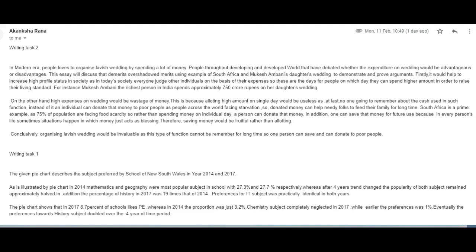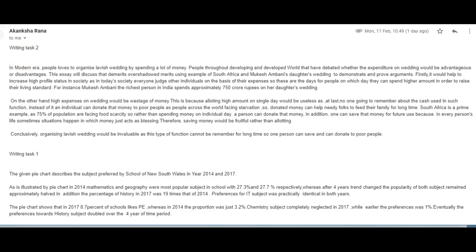All right, my first... Okay, I don't know what happened here, but you absolutely must leave a space between your paragraphs. You didn't do that here, and so it looks like you only have three paragraphs. If an examiner saw it like this, it would absolutely lower your coherence and cohesion score, because paragraphing is really important in task 2, so do make sure that you leave one line between each of your paragraphs, okay? Alrighty, so let's take a look.